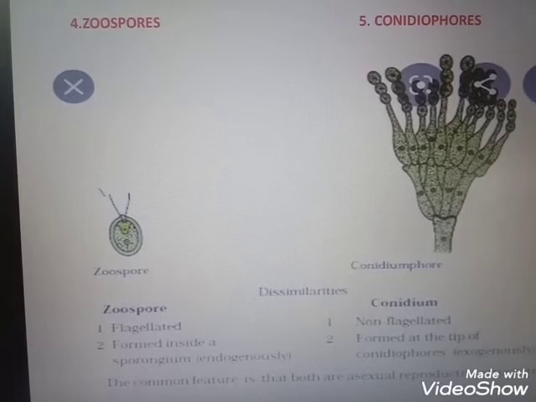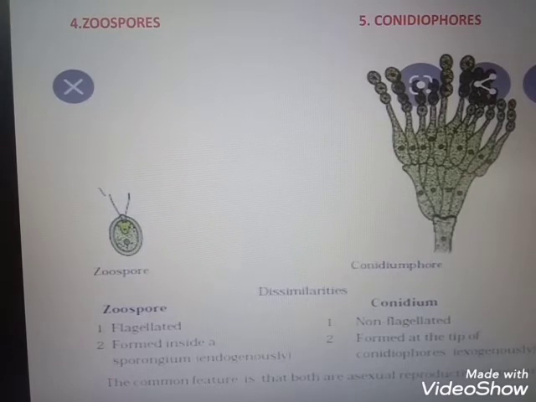So here the spores are forming, and this process is known as sporogenesis. The spore forming process is known as sporogenesis. Conidiophores is an example for the exogenous spores. Exogenous spores means the spores are formed outside the body.